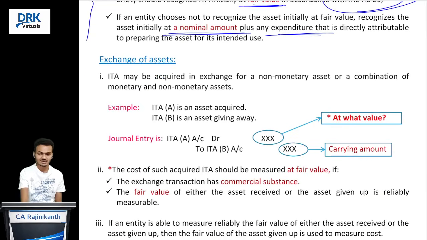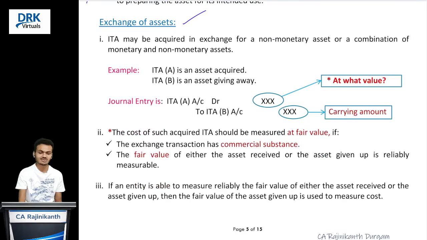Okay. And next one is exchange of asset. We are acquiring an intangible asset by exchanging our own asset. So in an exchange transaction, what do we do first? Suppose intangible asset A is what we are acquiring, and intangible asset B is what we are giving up. Right? So this is the example.